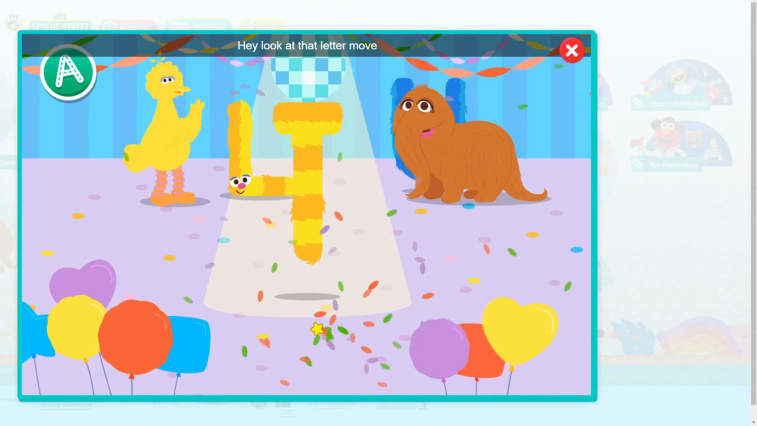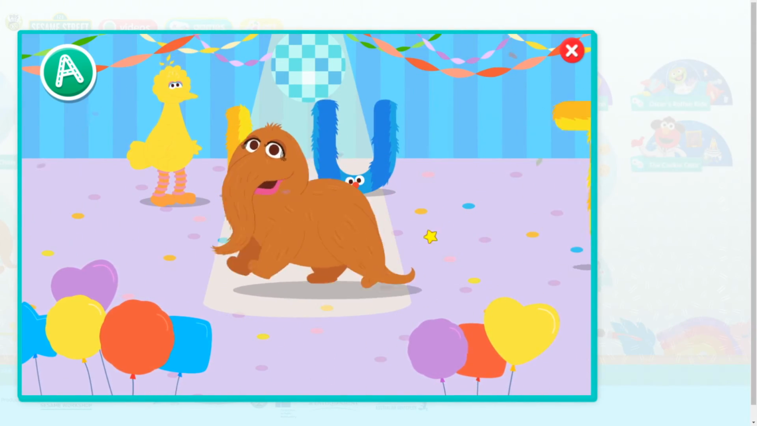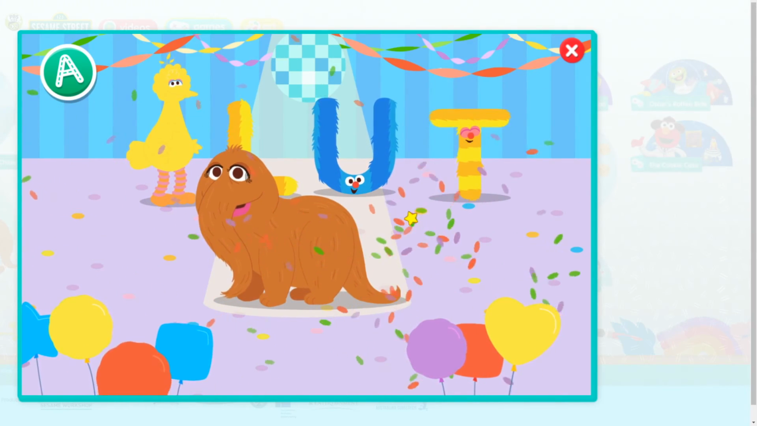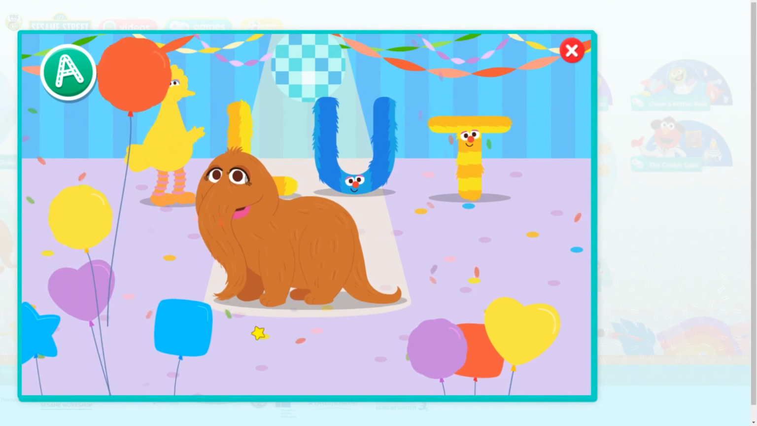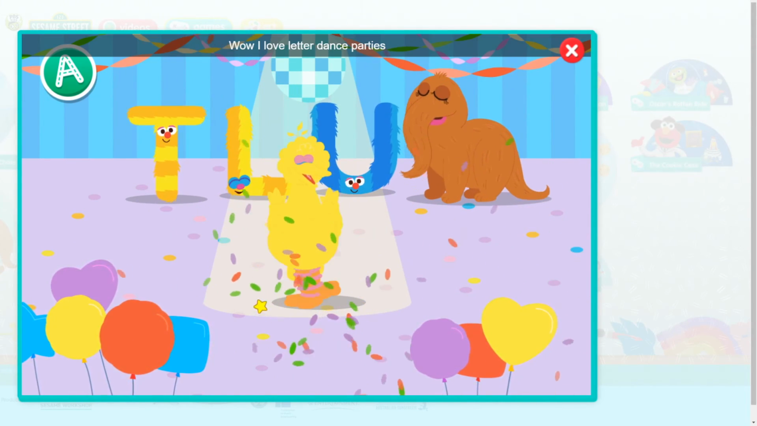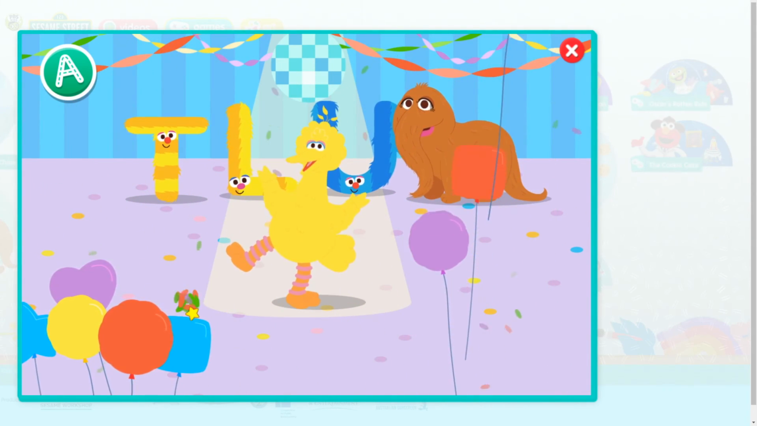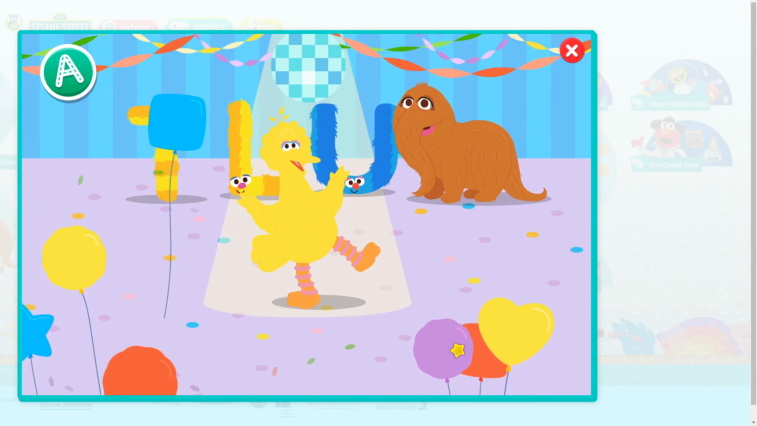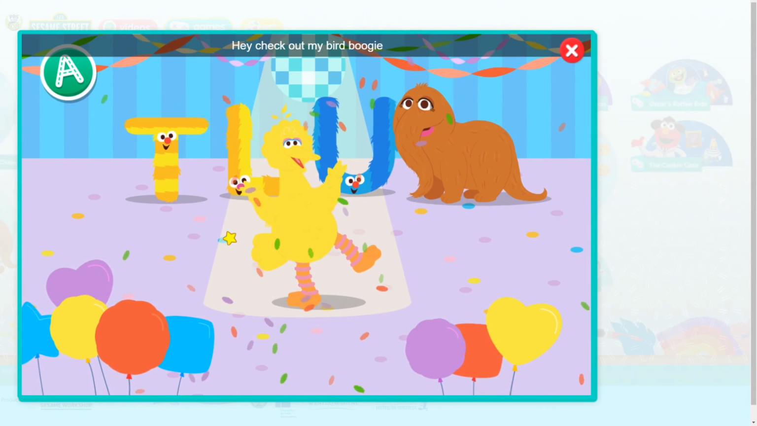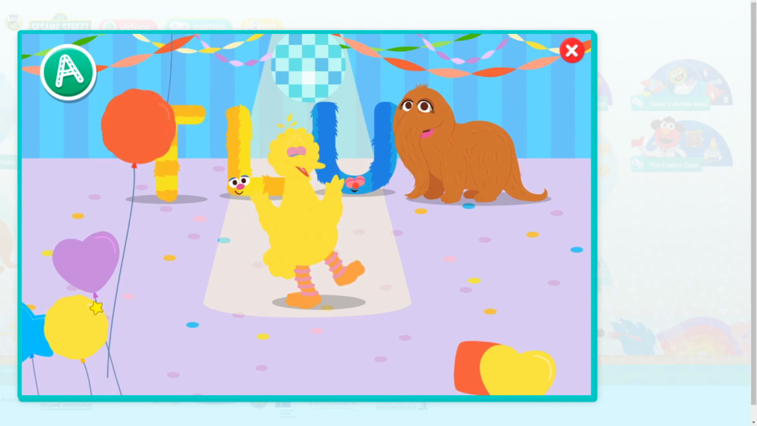Hey, look at that letter move! Happy letter dance party! Go Snuffy! Go Snuffy! Balloon bump! Happy letter dance party! Go Bird. Go Bird. Popping balloons. Go Bird. Hey, check out my bird boogie! Wow.